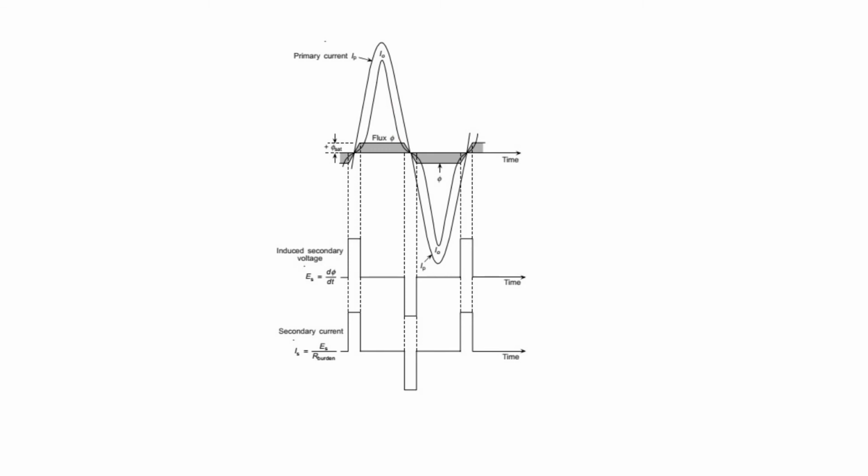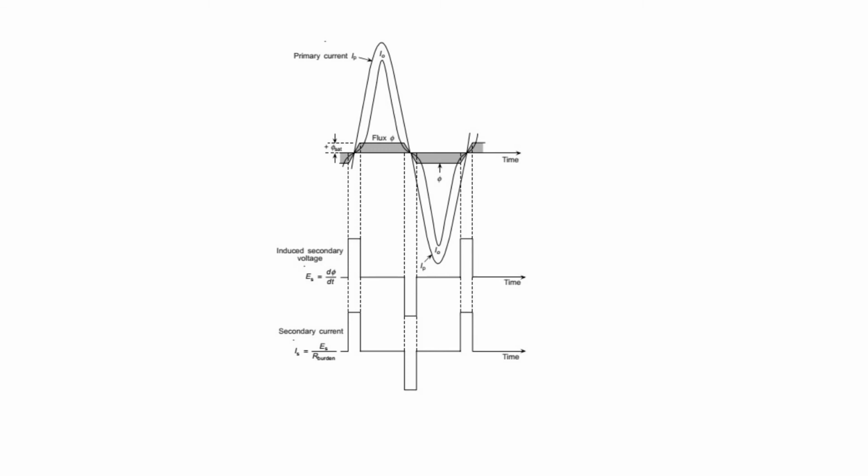Now the secondary induced voltage and the burden current waveform are highly distorted in that case. So if you see from this, we will have I naught, then the magnetizing current, we have the IP primary current, then we will have the flux because it is saturated. So we have the flux waveform, and from the flux we will get the secondary voltage waveform which is highly distorted. It consists of only the sharp pulses near the crossing of the primary current.